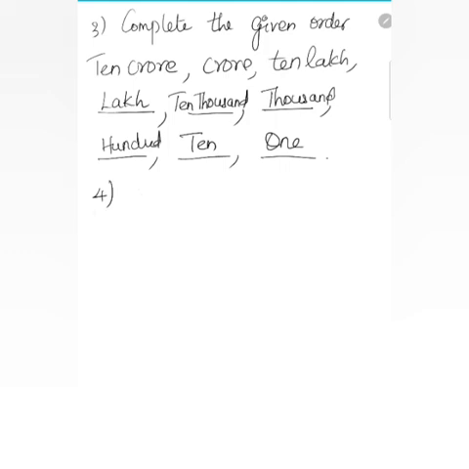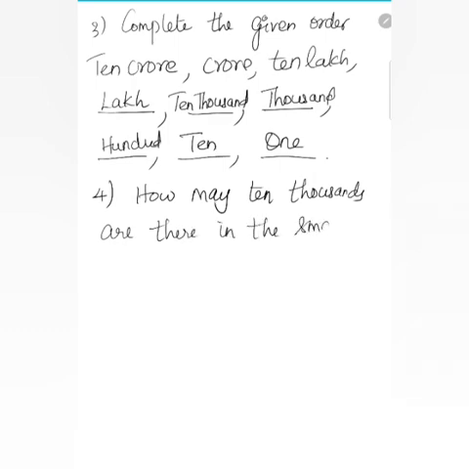Okay, next: how many 10,000s are there in the smallest 6-digit number? How many 10,000s in the smallest 6-digit number? Now write the smallest 6-digit number. What is the smallest 6-digit number?